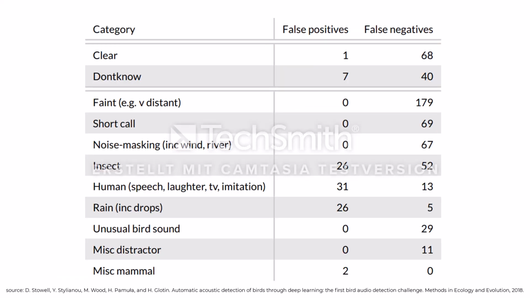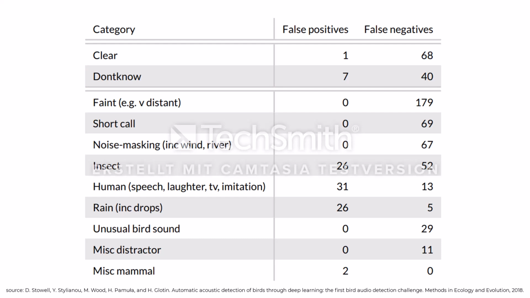In their paper, the challenge organizers examined 500 items where predictions from the strongest systems deviated most from the revalidated ground truth. They did this to find the most common errors made by even the best performing machine learning systems in the detection of bird audio. The category clear means that the bird sound was subjectively clearly audible and should have been detected. Don't know means that the reason for the mistake is not obvious, even if the file is not very clear.